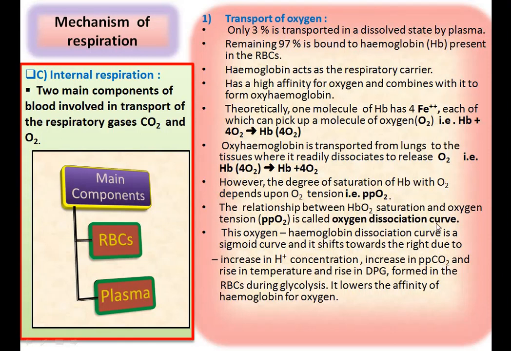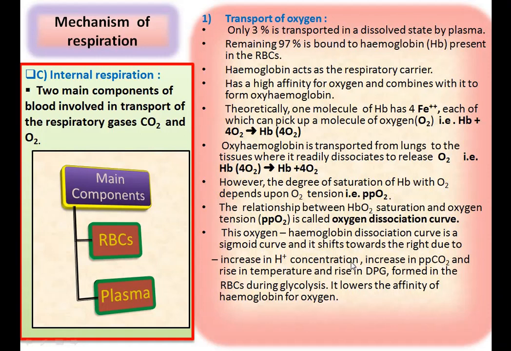This oxygen dissociation curve, we can see in the next slide. This oxygen-hemoglobin dissociation curve is a sigmoid curve, a slightly S-shaped curve, and it shifts towards the right. It can shift towards the right due to what? Due to the increase in hydrogen ion concentration, increase in partial pressure of carbon dioxide, rise in temperature, and rise in DPG. DPG stands for